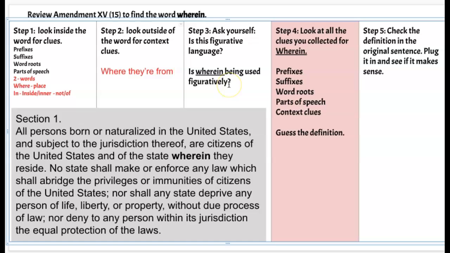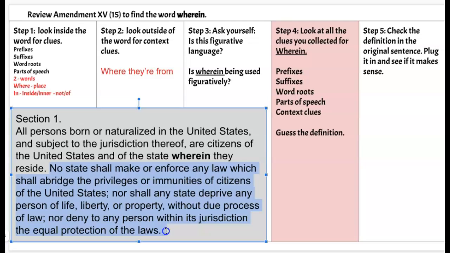Now I want to ask myself, is there figurative language being used? I'm going to read the next sentence just to make sure that there isn't. So I know the first sentence is talking about anyone from the United States or a state within the United States, right? That's what it starts with. Then sentence 2 states, no state shall make or enforce any law which shall abridge the privileges or immunities of citizens of the United States. So nobody can take away or limit someone's privileges or immunities as being a United States citizen.